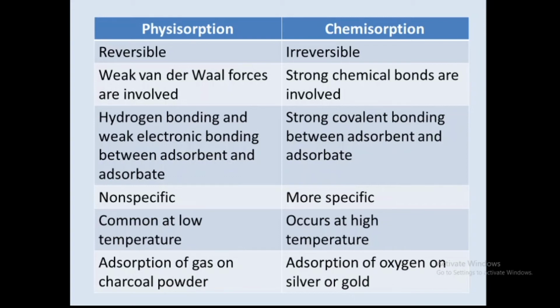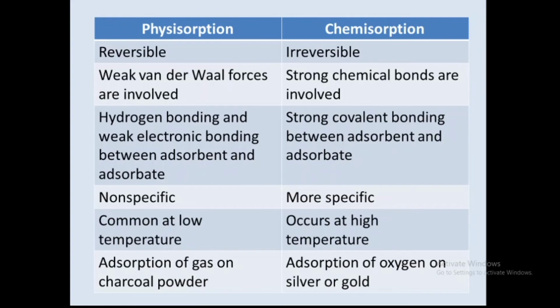But totally opposite in case of chemical adsorption, that is chemisorption, strong chemical bonding is involved between the adsorbent and adsorbate, and this strong bonding is responsible for the irreversible adsorption process. Once the adsorbate is attached to the surface of adsorbent, it will not easily detach from its surface due to the strong interaction.